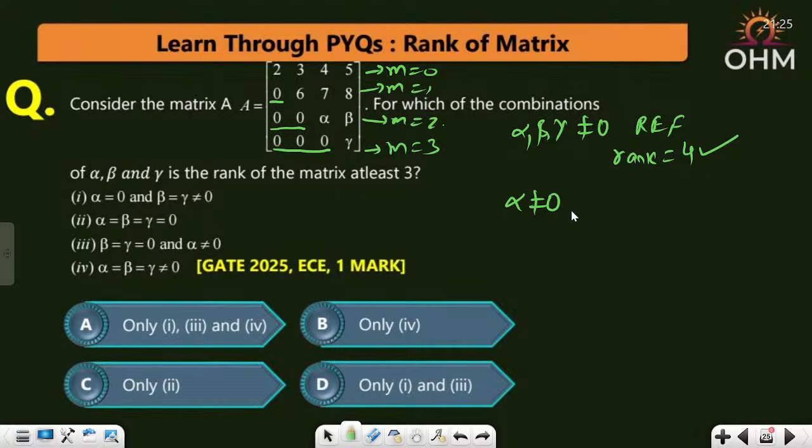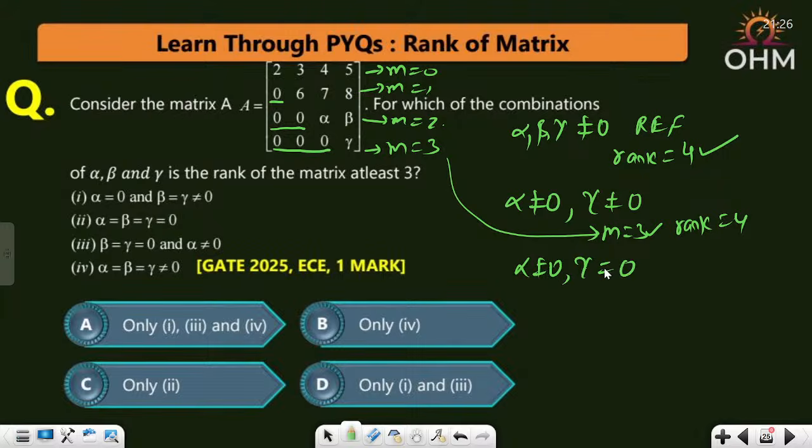What is the only difference going to come? See, alpha not equal to 0, maybe gamma also not equal to 0. Then this m equal to 3 will follow. All rows, gamma also not 0, so all rows are non-zero, rank will be equal to 4. But if alpha not equal to 0 and gamma equal to 0, then what will happen? If gamma is 0, then you will have m equal to 4 here, but still that is in increasing form only.